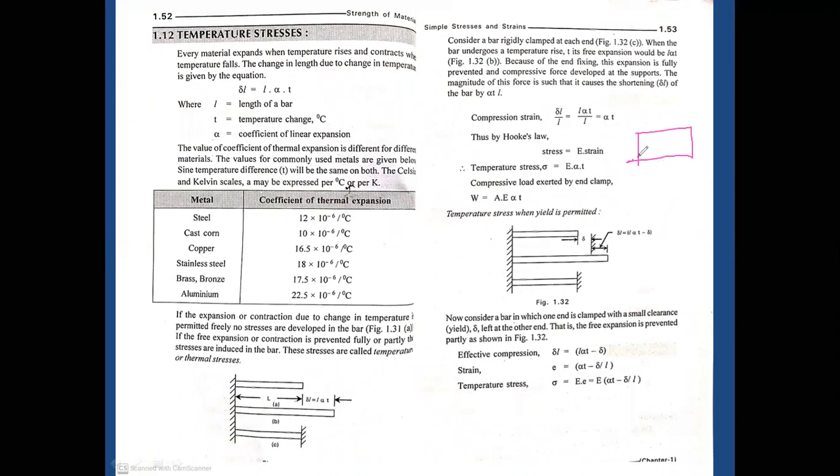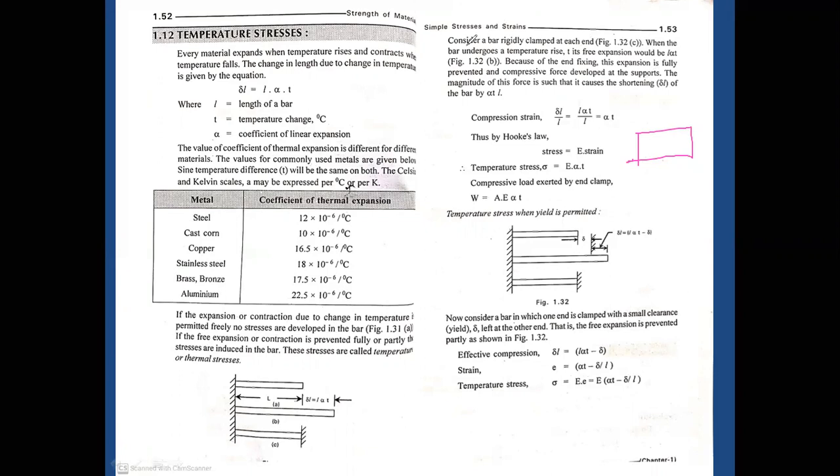So the material has the ability to resist the forces imposed upon the particular body, which are temperature stresses.